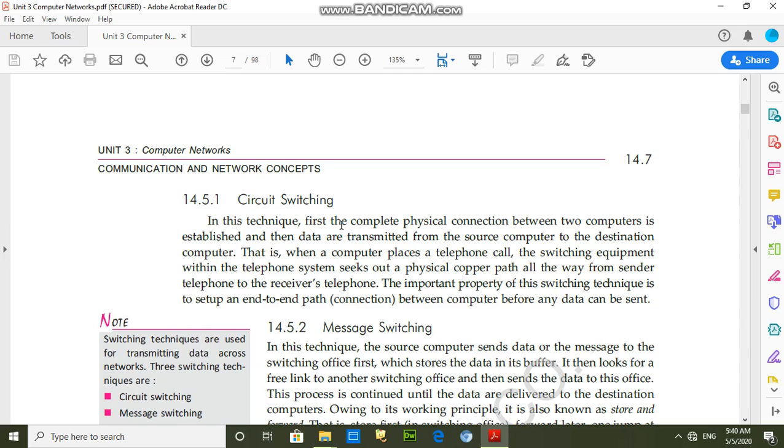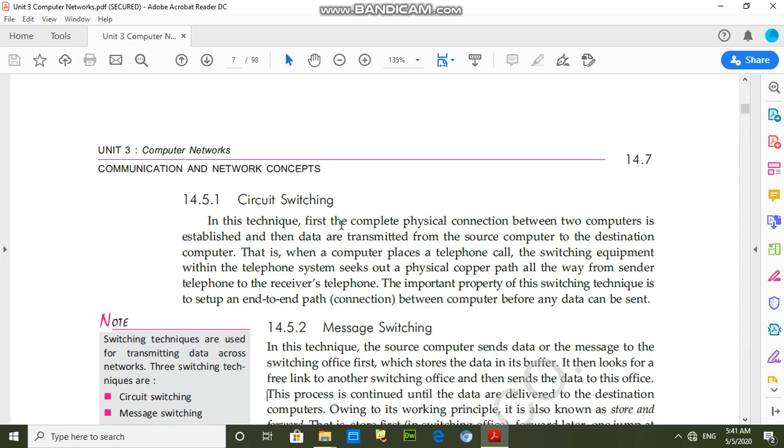For example, I am giving the example of basic phones. In basic phones, first of all, a physical link will be established between sender and receiver, and after that persons will communicate with each other. And in circuit switching, the call rate will depend on timing and distance.